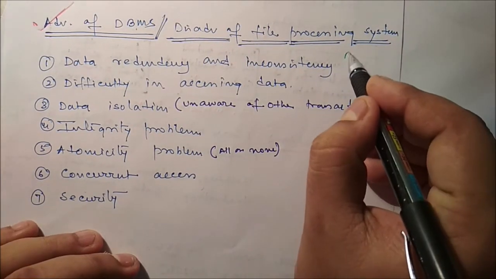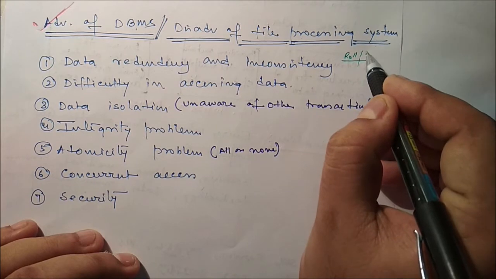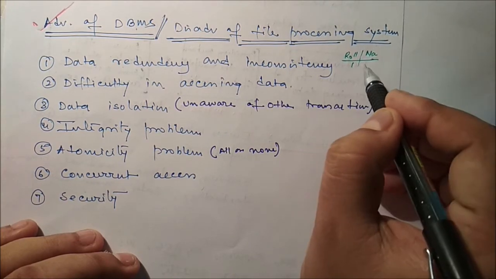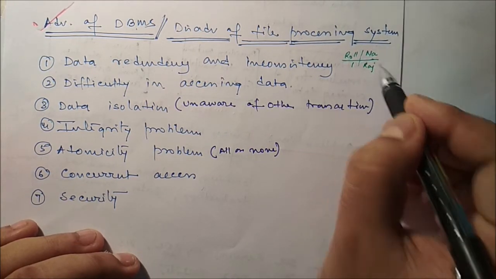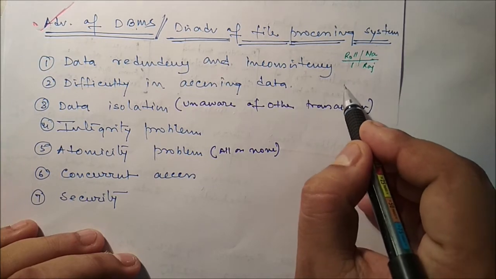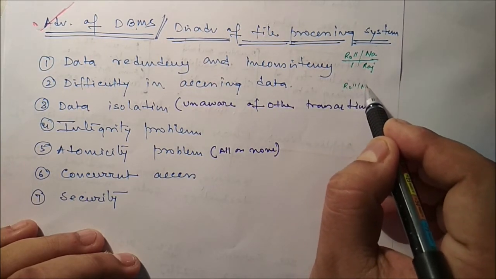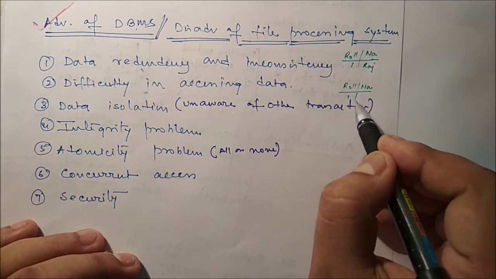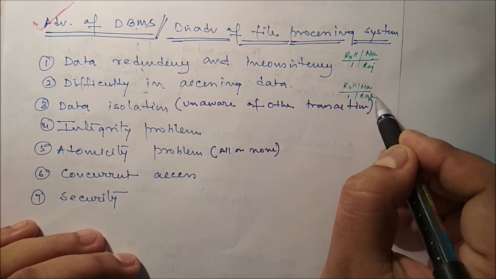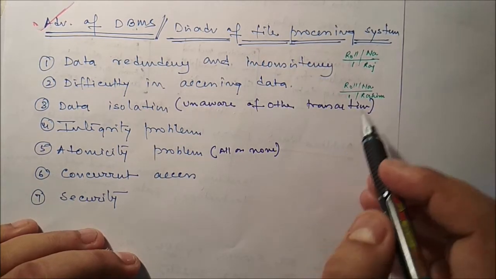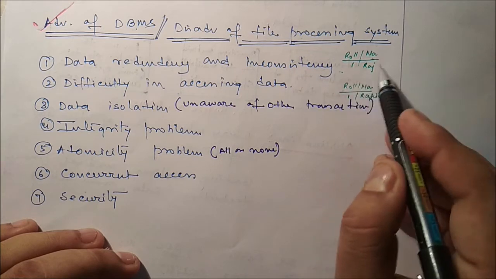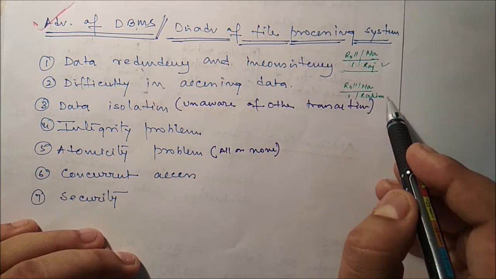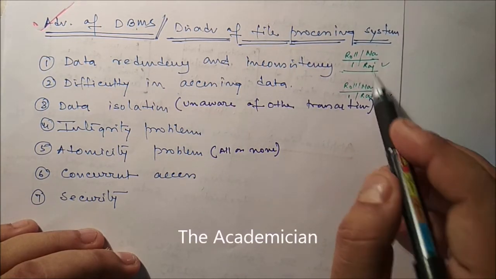Suppose here we have roll number 1, and the name is Raj. In another table, roll number 1, the name is Rahim. Are you getting this? For roll number 1, in one table it is Raj, in another table it is Rahim. So definitely inconsistency is there.